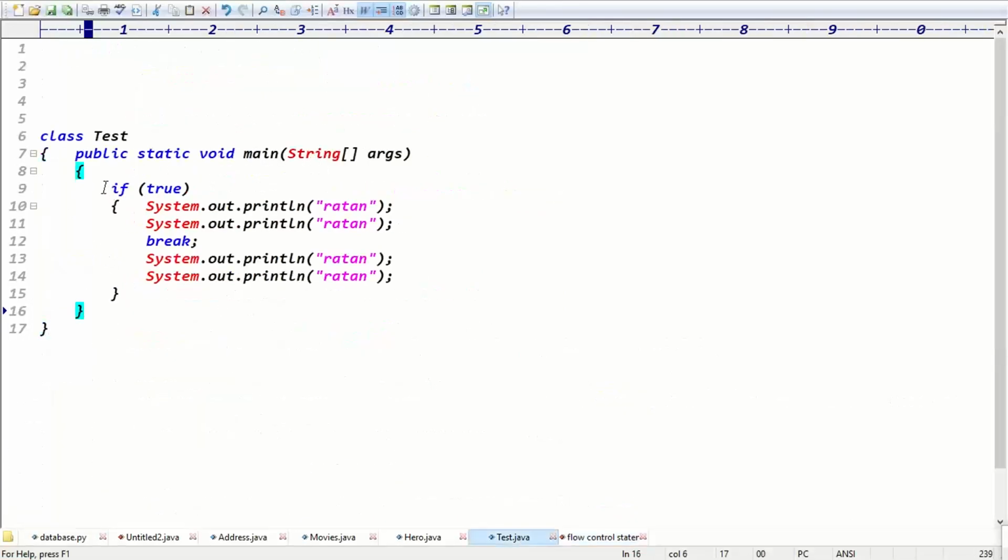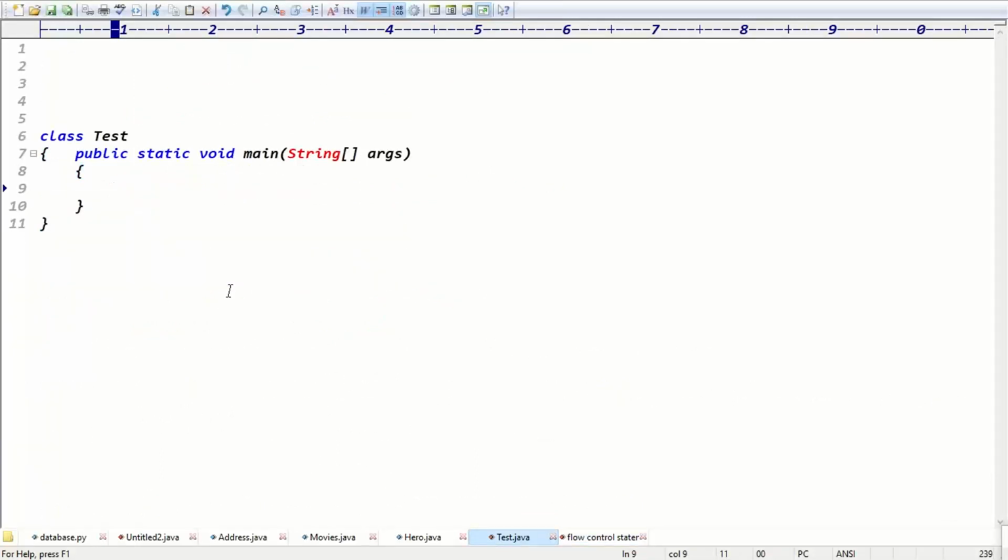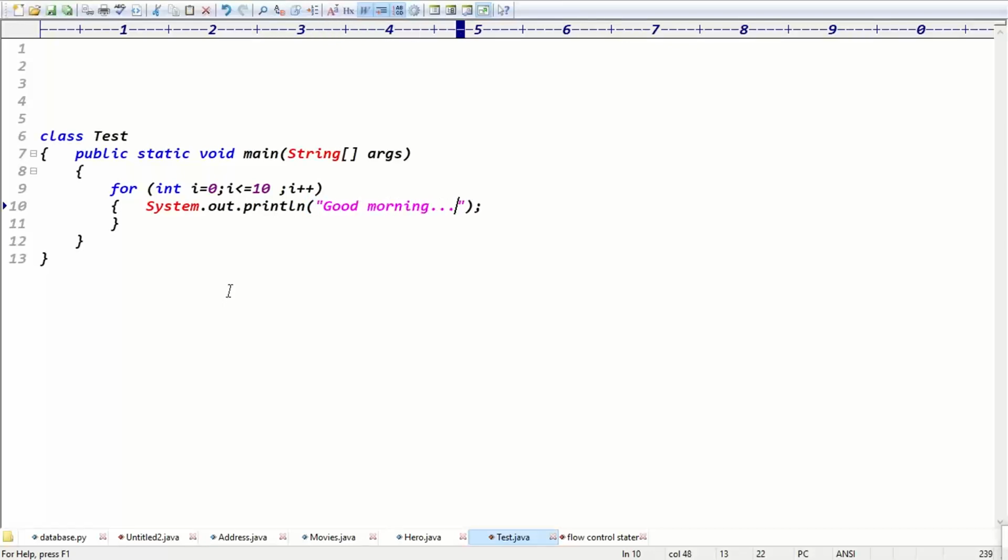Exactly. So next one, guys, one last example I'll take. If you can see the code here, int i equals 0, i less than or equal to 10, then you write i plus plus. Then you write System.out.println with the message good morning. After the loop prints good morning 10 times, after the for loop I write one more SOP statement, System.out.println, here you can write Ratan.